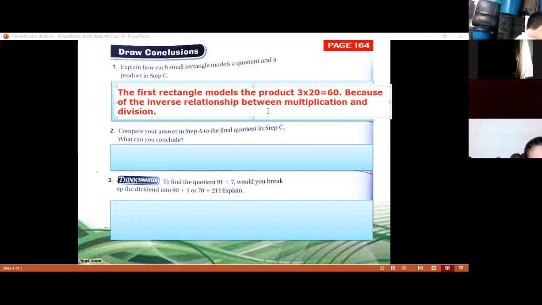There is a relationship between the multiplication and the division. And it models the division 60 divided by 3 is equal to 20. Okay, 60 divided by 3 equals 20.